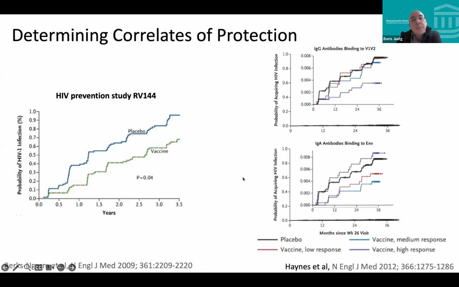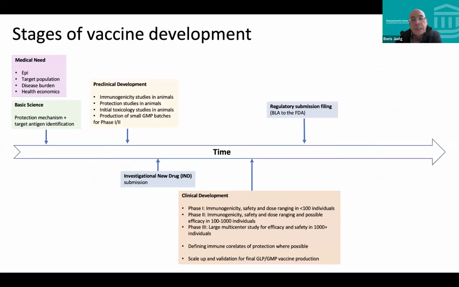So now you have all the data, your safety, your efficacy in large cohorts, and then you can go now to the FDA, and for a vaccine, you get a biologic license application, or a new drug application for other products, with the FDA, and file that, and they have half a year to review that pretty much. And then you get, if you're lucky, approval, and the product becomes licensed. It has to go through a process if it's being recommended as well overall, but that's when the product is on the market. So overall, just a very quick overview of the different steps of different phases.